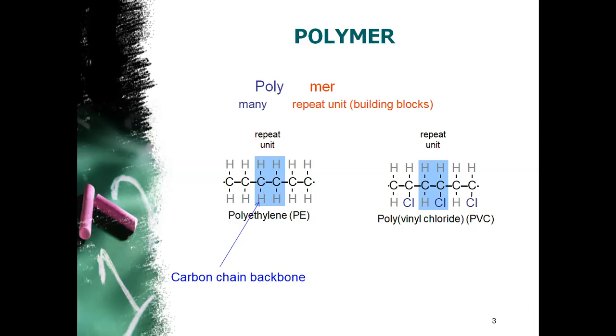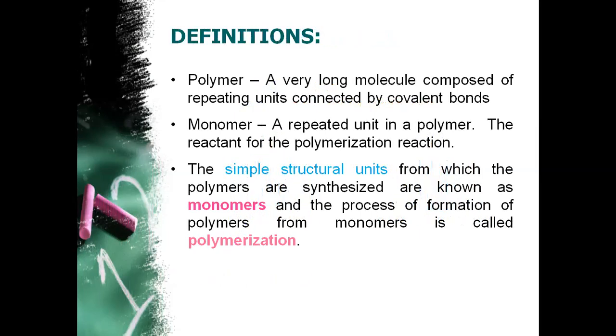Let us understand the same by taking the example of polyethylene and polyvinyl chloride. In polyethylene, the monomer is ethene, CH2=CH2. When ethene molecules go on adding, we get the polymer polyethylene. In a similar manner, when the monomer vinyl chloride is added and continuously repeated, we get the polymer polyvinyl chloride. Let us now understand a few definitions.